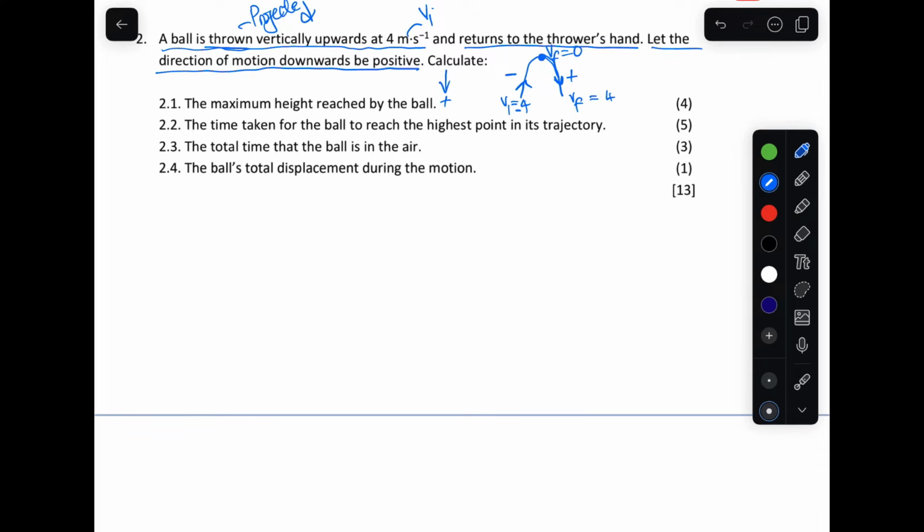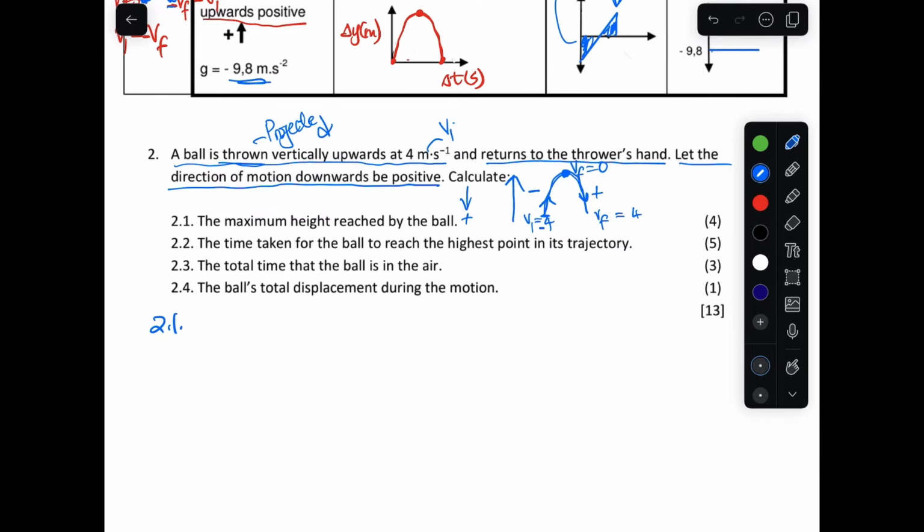Now the question says calculate the maximum height the ball reached. Now this is 2.1. It's very important to write what you have. So we're going to use the segment from here to here, from the initial point to the maximum point. What do we have there? We have the initial velocity, that is negative 4 meters per second, which is upwards, and also the final velocity at the maximum height, which is 0. The displacement at the maximum height we do not have, but what we know is it's going to be negative, and the time from the starting point to the maximum point we do not know.